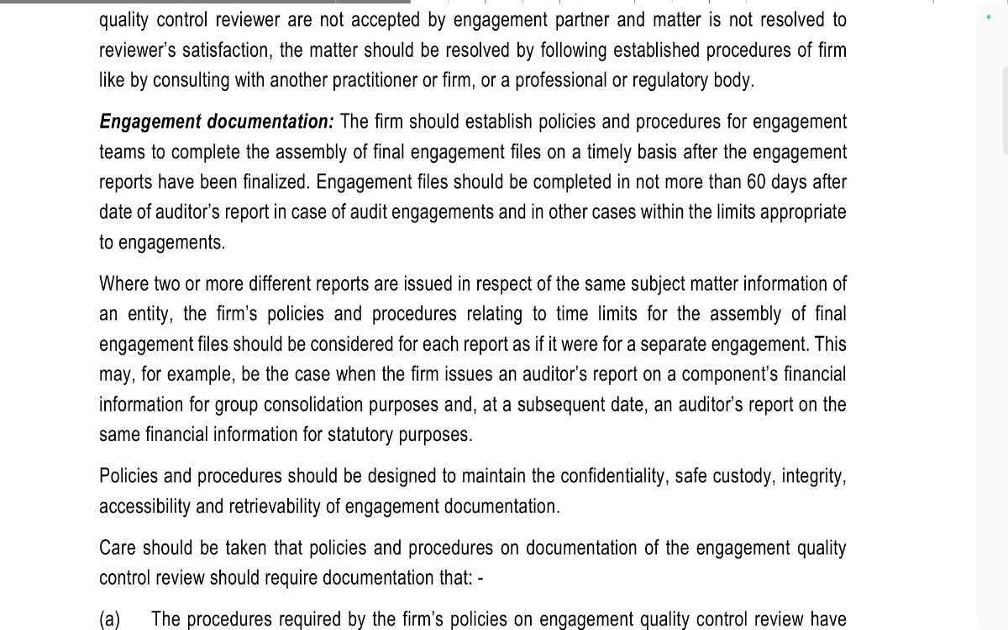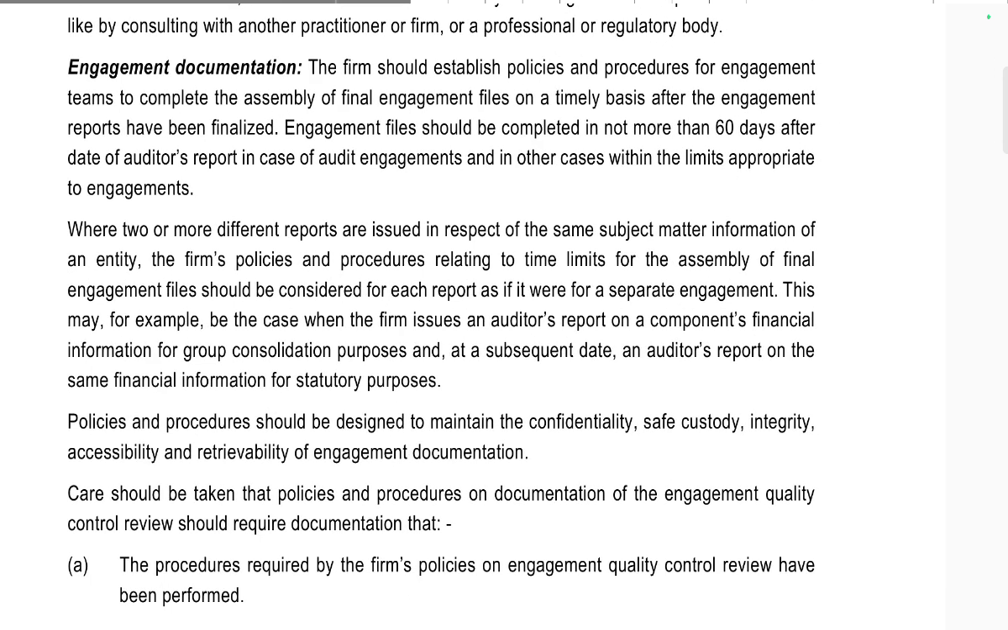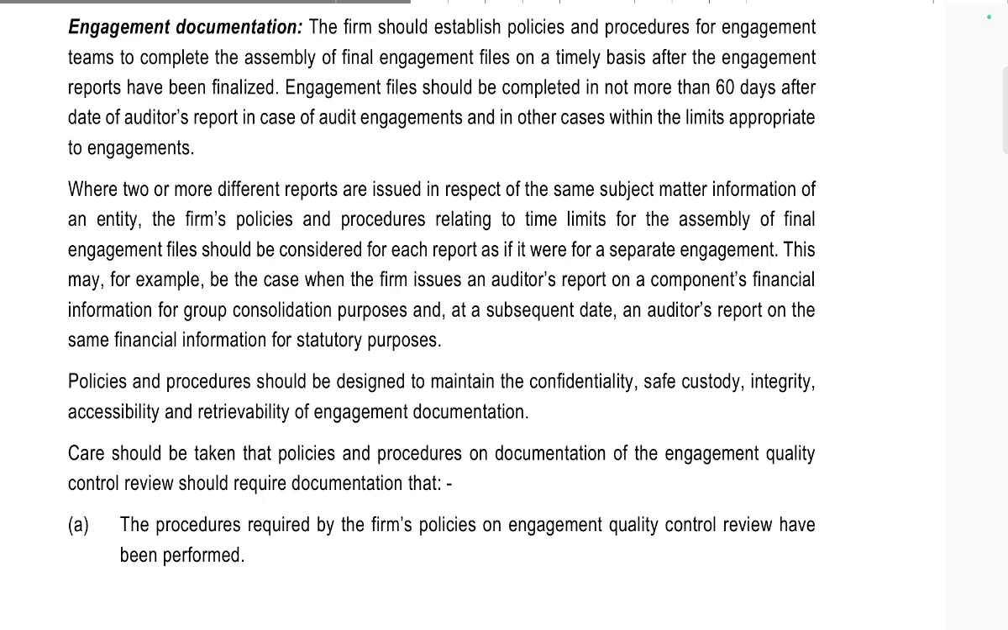Engagement documentation. The firm should establish policies and procedures for engagement teams to complete the assembly of final engagement files on a timely basis after the engagement report has been finalized. The engagement file should be completed not more than 60 days after the date of the audit report in the case of an audit engagement, and in other cases within the time limit of 60 days.